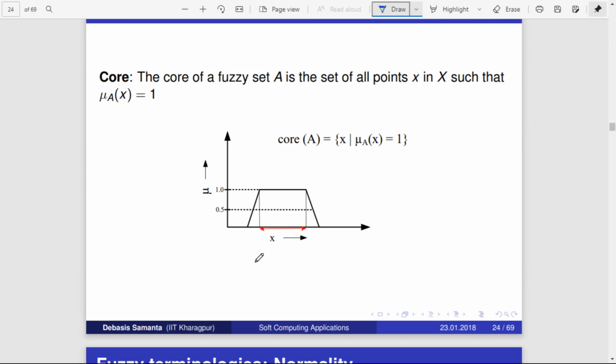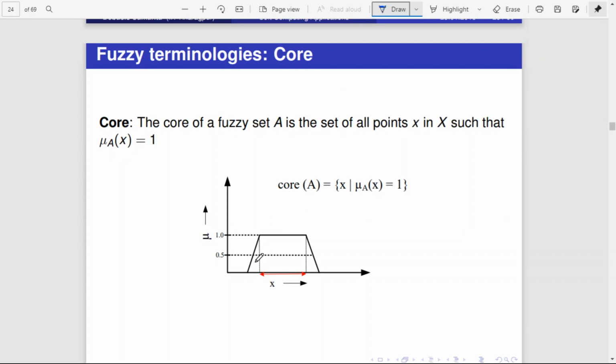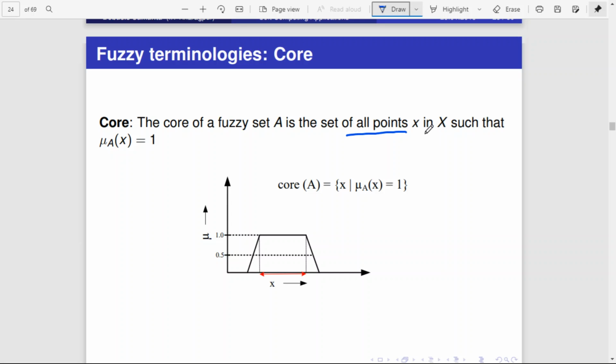Next, core. What is a core? The core of a fuzzy set A is a set of all points x, again such that x belongs to the universal set, such that mu A of x is equal to 1. Again mu A is nothing but the membership function. So when you apply x to a membership function, for whatever value of x you get the result as 1, those points of x will be called the core.